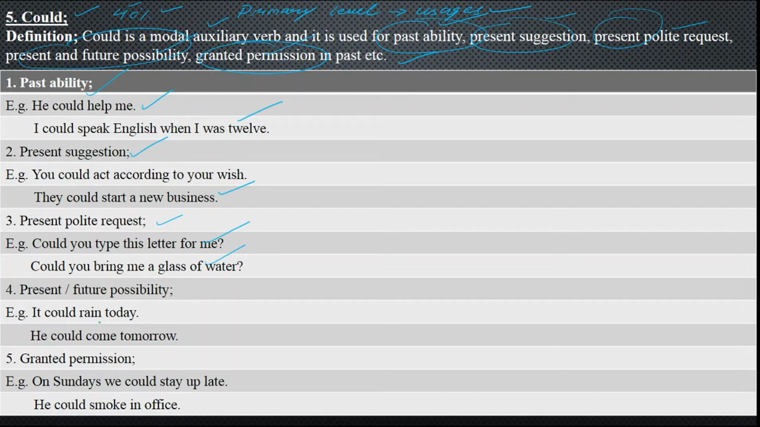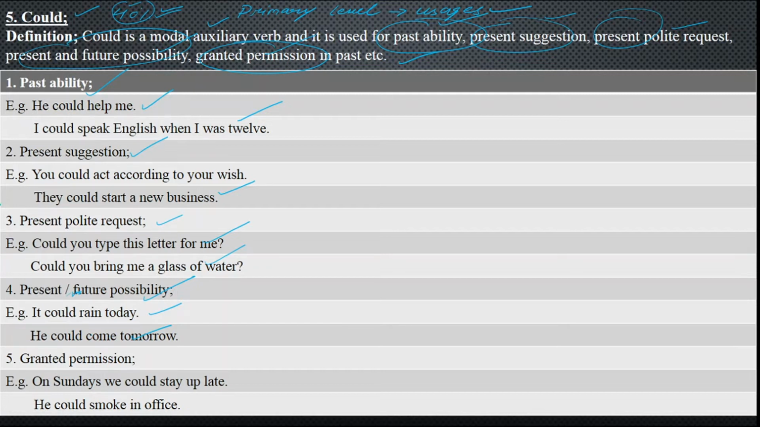Next, we have got present and future possibility. Like I say, it could rain today. It is for today, and your possibility is just 40%. You just predict it, as you are seeing the clouds in the sky. You say that it can rain anytime. So you'll say it could rain today, and he could come tomorrow. Again, it is your possibility in the future, because you just predict.